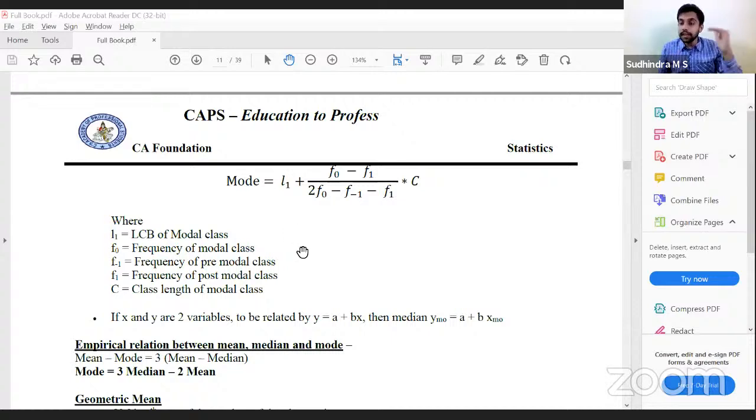This is about mean, median, and mode. Next one we have is geometric.